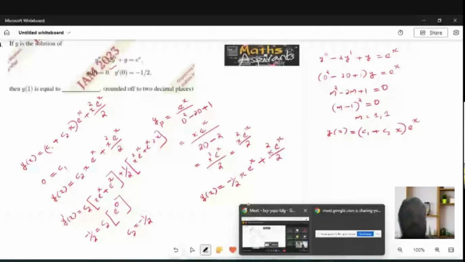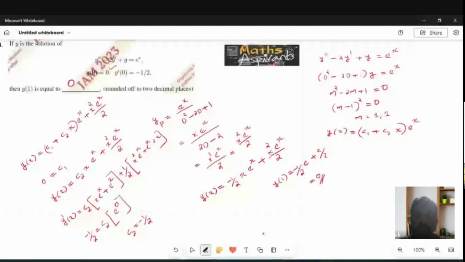Substitute y of 1. y of 1 is equal to minus 1 by 2 into 1 into e raised to 1, because e will come. 1 square is 1, e by 2. Minus e by 2 plus e by 2, 0. So your answer is 0.